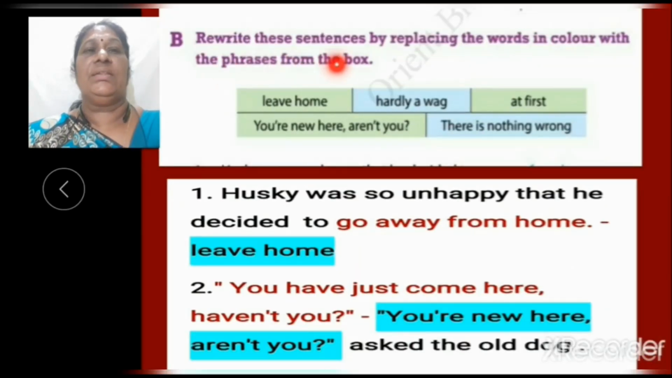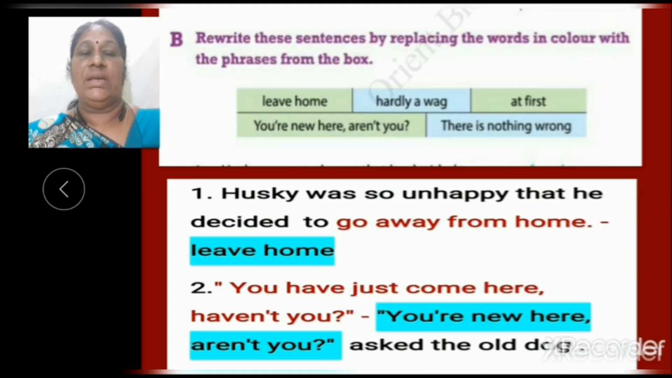B. Rewrite these sentences by replacing the words in color with the phrases from the box. Children, here are some phrases given in the box. Let us see that. Leave home, hardly aware, at first. You are new here, aren't you? There is nothing wrong. You have to replace the colored words in the sentence with these phrases. Let us do the exercise.